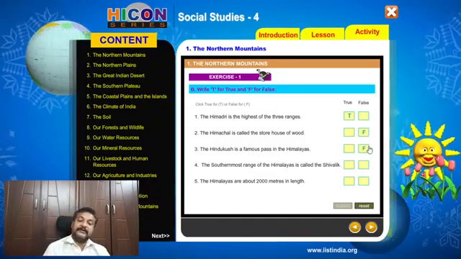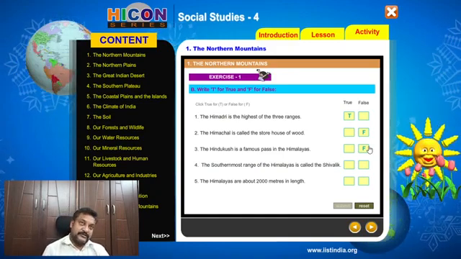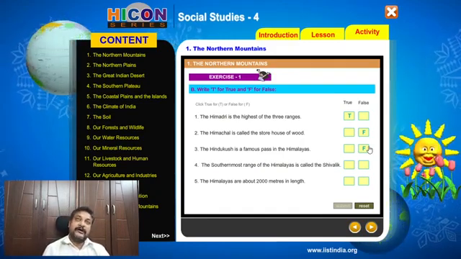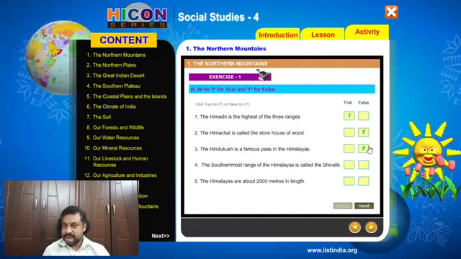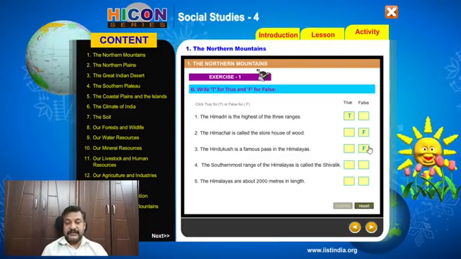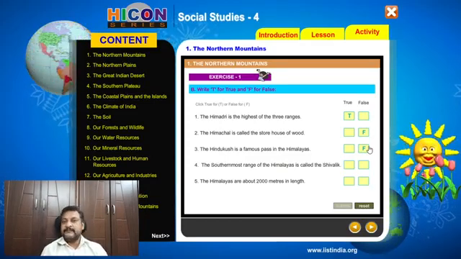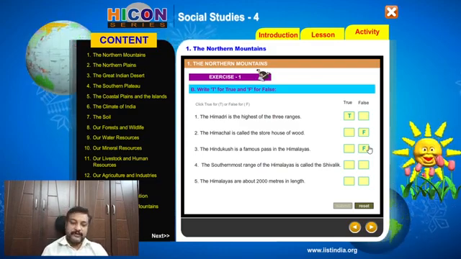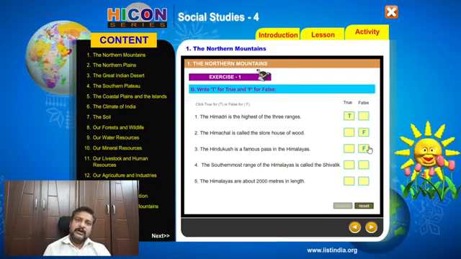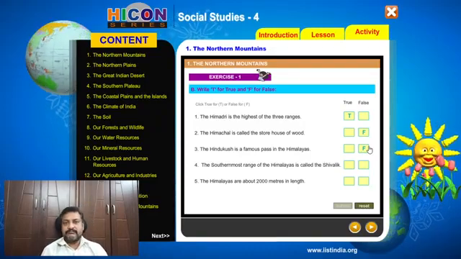false statement. The southernmost range of the Himalayas is called the Shivaliks. Himadri, Himachal, Shivaliks, isn't it? The first parallel line was called Himadri, the highest ranges. The second, medium level, Himachal. Third, low level hills called Shivaliks.